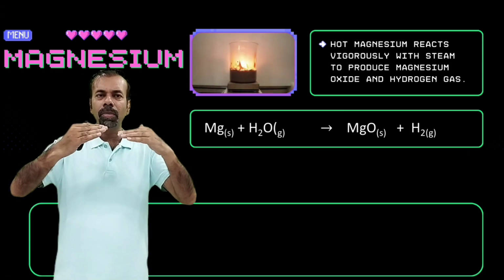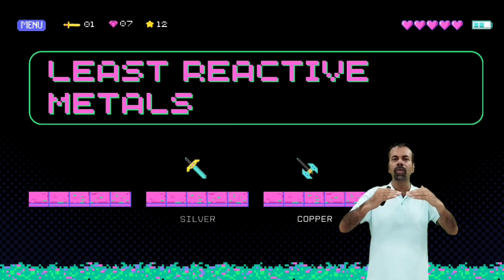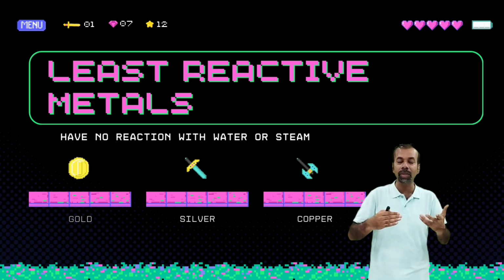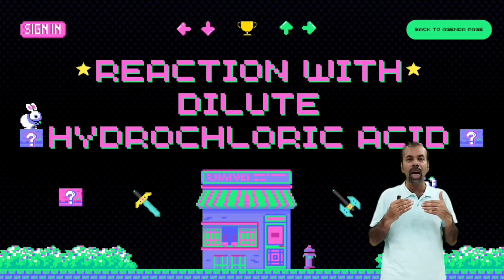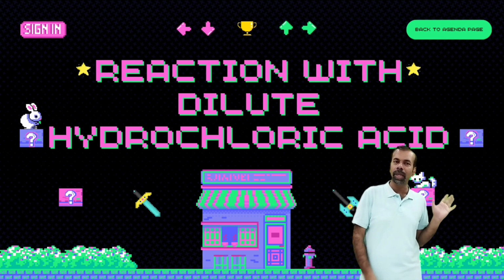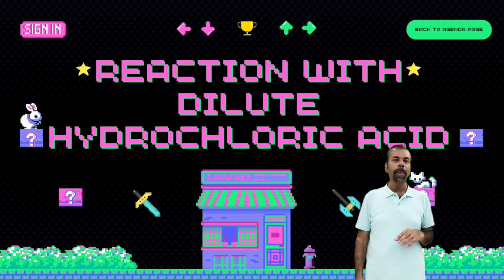Those metals which come below hydrogen like copper, silver, and gold, they do not react with water as they are less reactive than hydrogen and they cannot displace hydrogen from water.